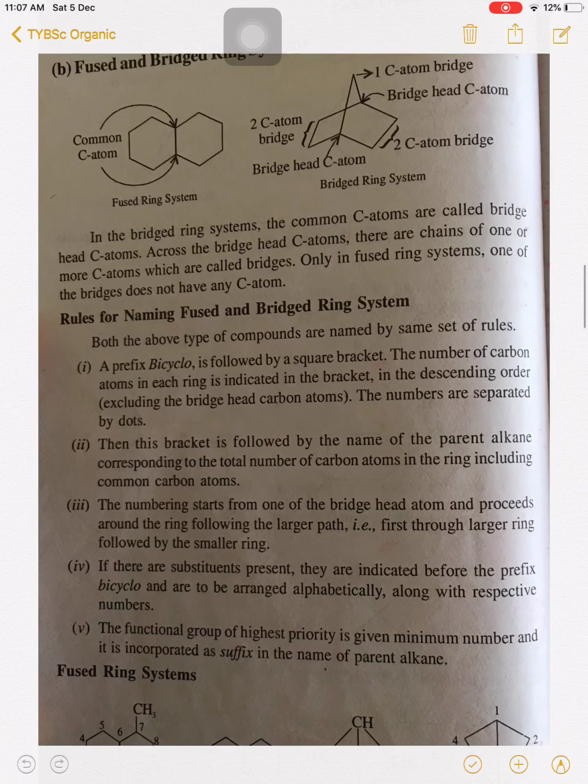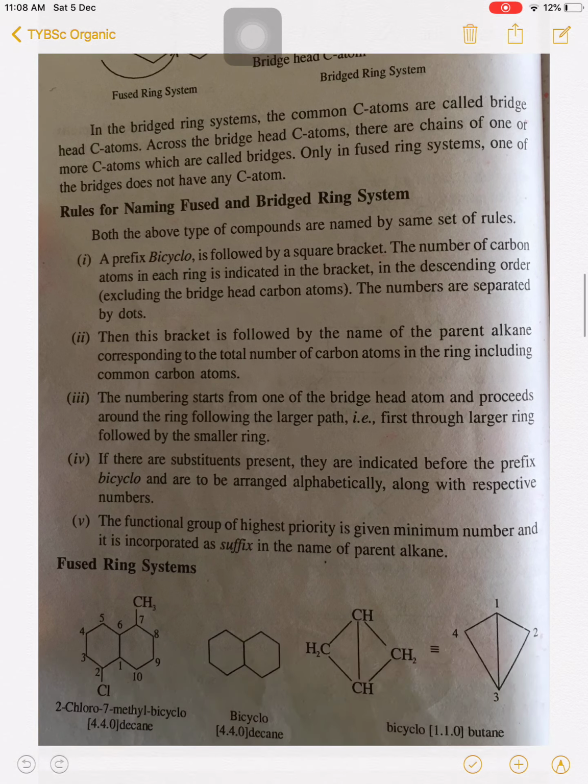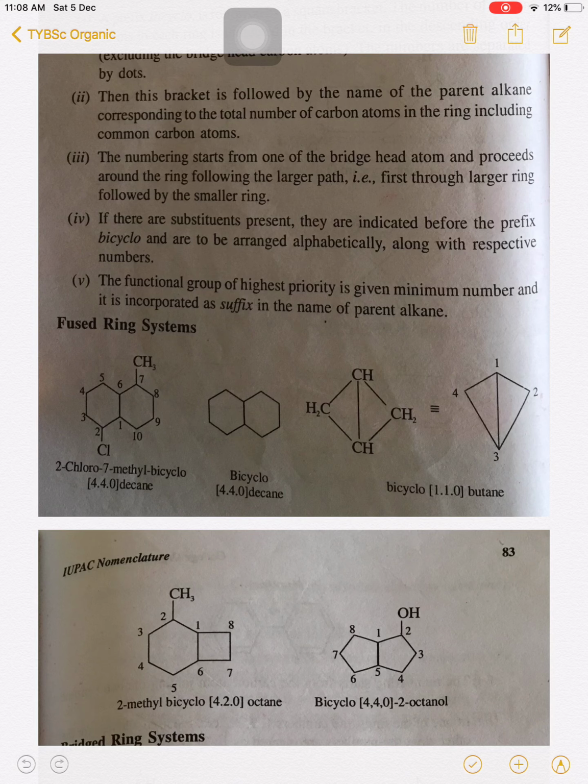So if you see these rules, initially bicyclo is given, followed by a square bracket. The numbering is given to the bigger ring first, then to the smaller rings. The numbering starts at the bridgehead carbon atom, which is common to both the rings. Then numbering is given from larger to smaller rings, and in the square bracket we write according to the number of carbon atoms in the bigger, then smaller, and then the bridgehead carbon atoms.